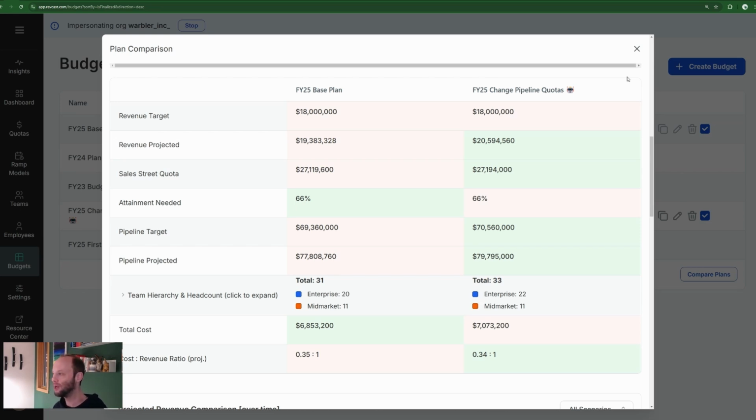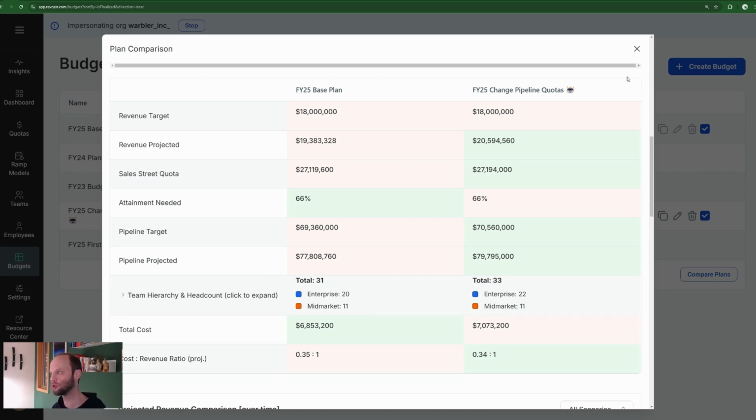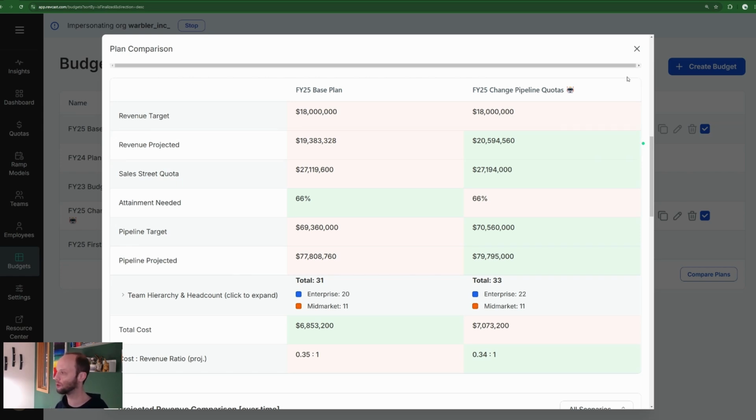And it turns out that even though the cost is higher in our updated plan, our cost to revenue ratio has improved and our projected revenue has also increased. Revcast has given us a look at what the future might be should we choose to take the recommendations and adapt to our current reality.